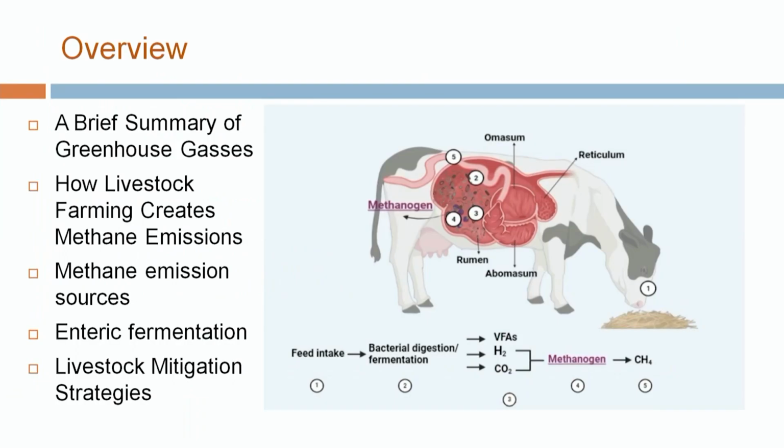Today we will discuss methane emission from the animal waste under the following subheadings. A brief introduction or summary of different greenhouse gases. What are the different ways through which livestock or livestock waste contribute to the release of different greenhouse gases, and mainly we are concerned with methane emission. What are the different ways through which methane is emitted by livestock species, and what different mitigation strategies should be applied to reduce these emissions.